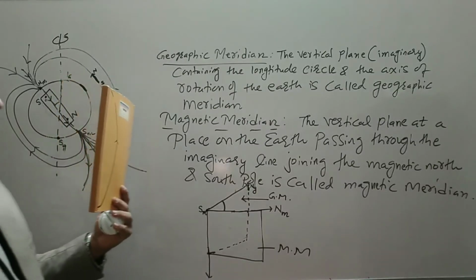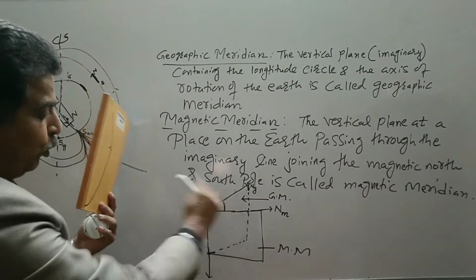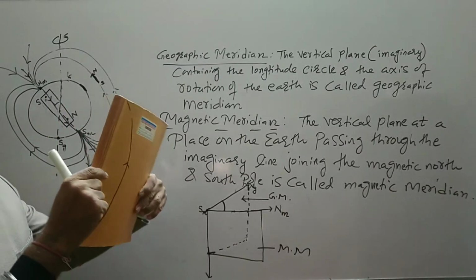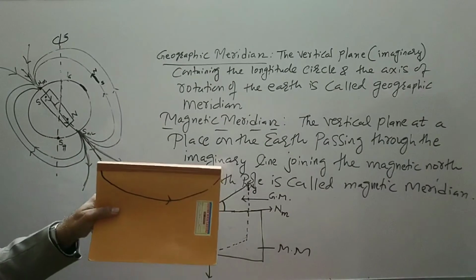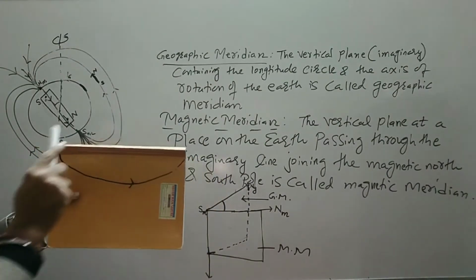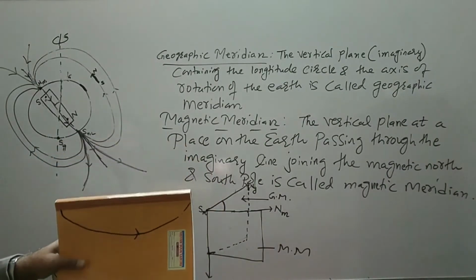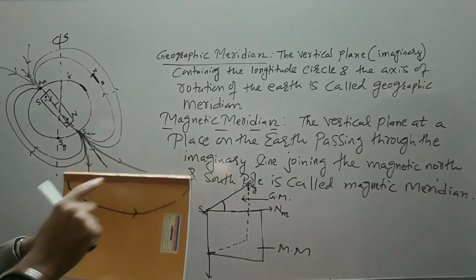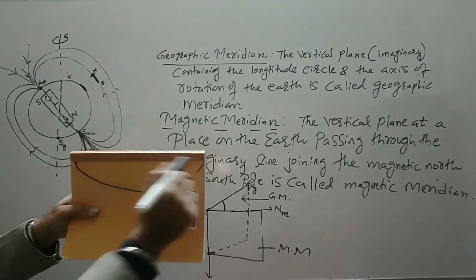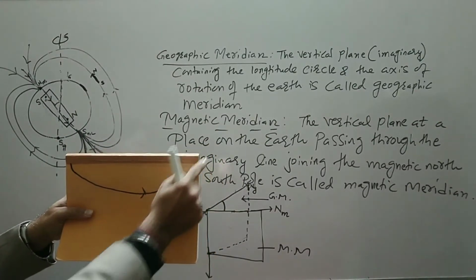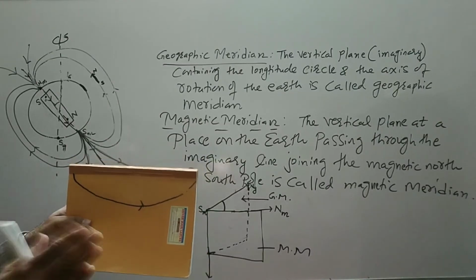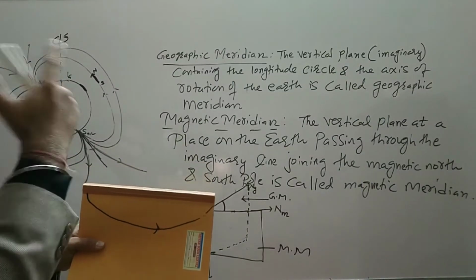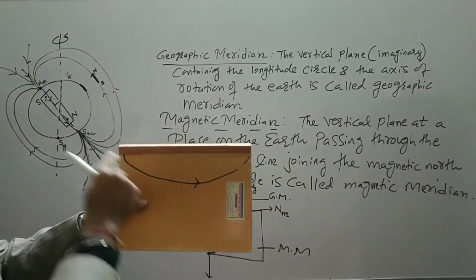Now, in order to draw it on the board, this is north, this is south. I draw it like this. So this was our north, this was your south. This plane is called geographic plane. Oh, sorry, geographic meridian. And see, this is from geographic south to geographic north. Actually, it is from magnetic south to magnetic north. But that is another plane. That is a magnetic meridian. So this is a geographic meridian.